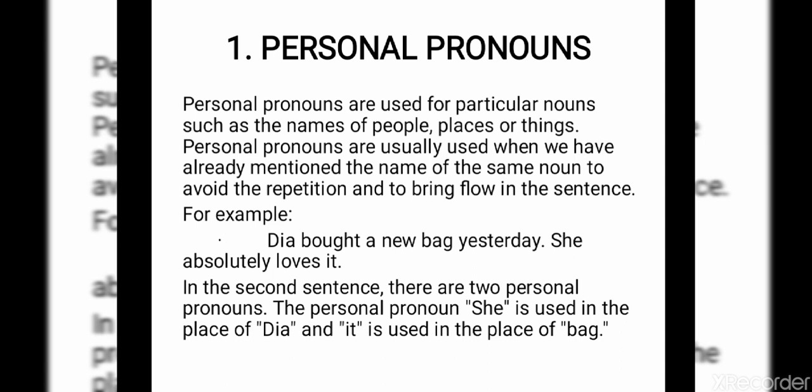She absolutely loves it. In the second sentence, there are 2 personal pronouns. The personal pronoun she is used in place of Dia, and it is used in place of bag. So in order to avoid repetition and to have a very good flow in a sentence, we replace the nouns with personal pronouns.